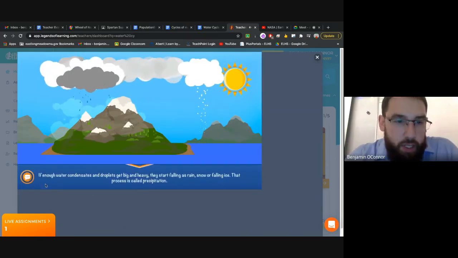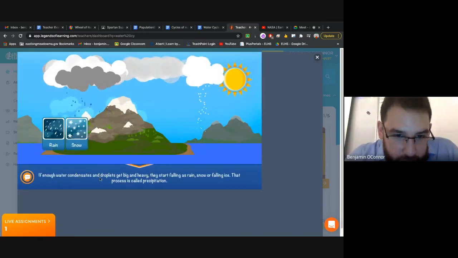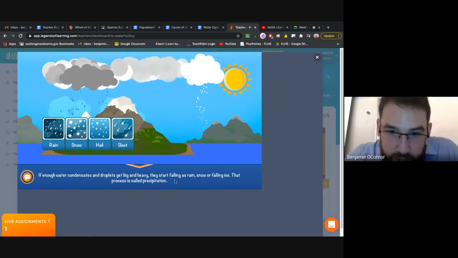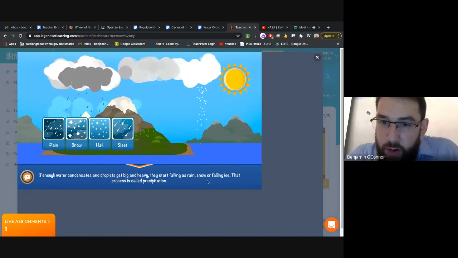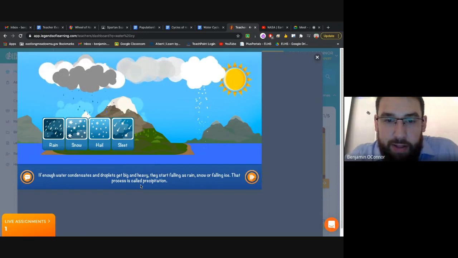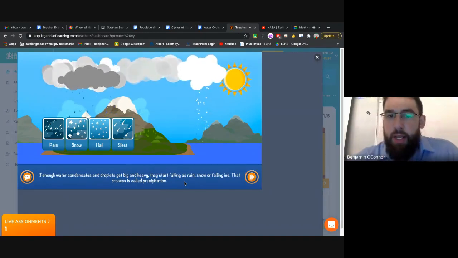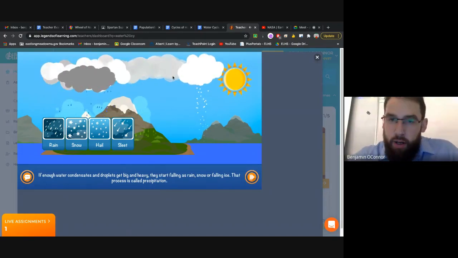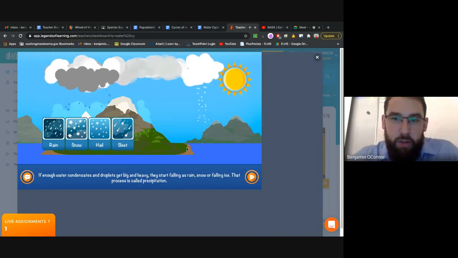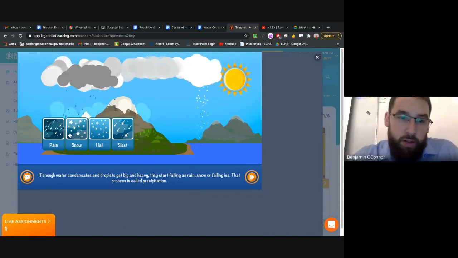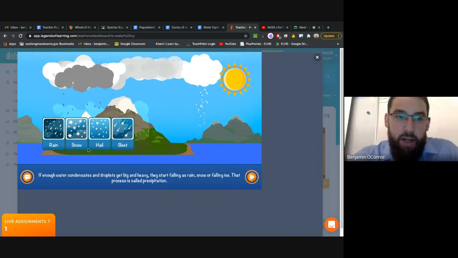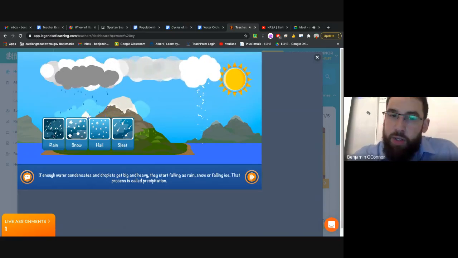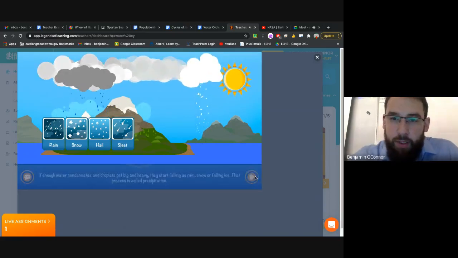If enough water condenses and droplets get big and heavy, they start falling as rain, snow, or falling ice. That process is called precipitation. Any form of water falling from the clouds to the ground is a form of precipitation. Rain, snow, hail, sleet. If you're a postal worker, it doesn't matter which one's falling from the sky, you still got to go to work.